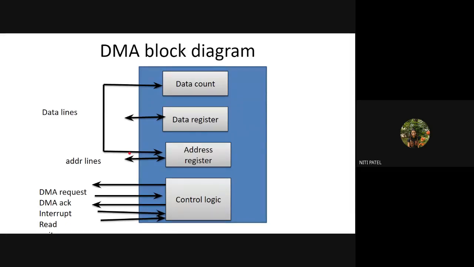Direct memory access. Yes, ma'am. So if I compare all the three, program IO, interrupt driven IO and direct memory access, it is better to use direct memory access in terms of speed and in terms of achieving parallelism. But when I compare program IO and interrupt driven IO, it is always better to use interrupt driven IO because it uses the CPU in a much more efficient manner as compared to program IO.